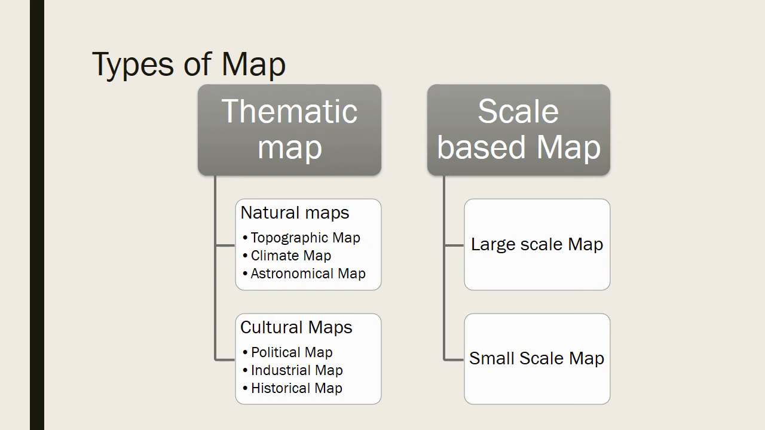Now that was all the introduction about map. Now let's come to the types of map. Basically there are two types of maps: thematic map and scale based map. Thematic means based on themes, and scale based means based on the scale, the size of the map, like what scale is used in that map. Thematic maps are further divided into natural maps and cultural maps. Let's start with these.